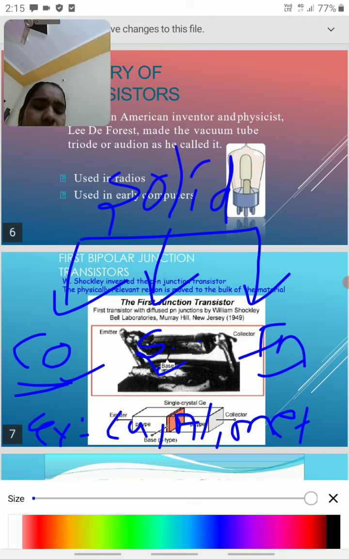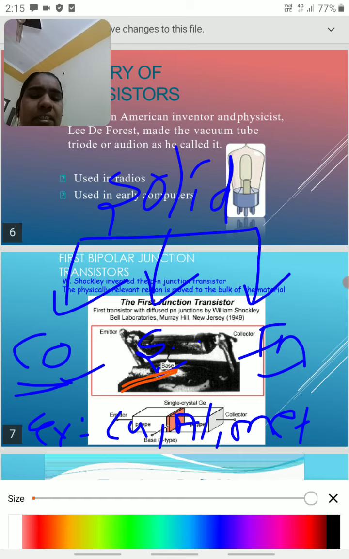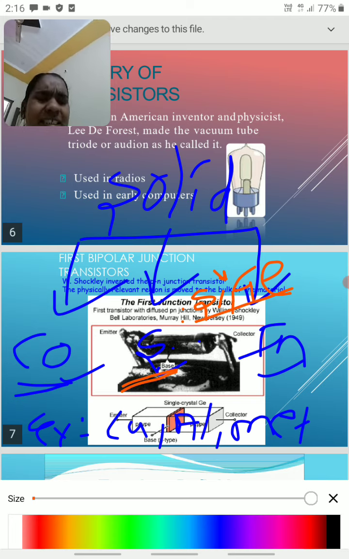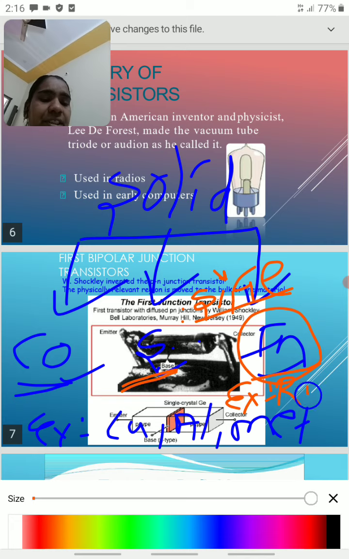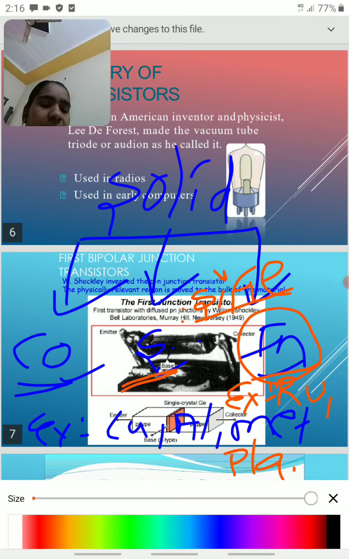Next, semiconductor. The best examples for the semiconductor are silicon and germanium. And next, insulator. The examples for the insulator are rubber, plastic, wood.